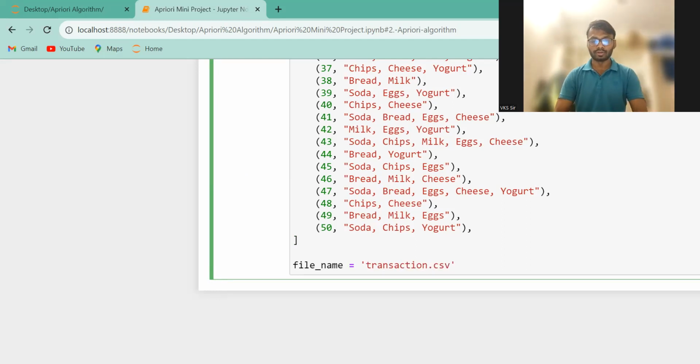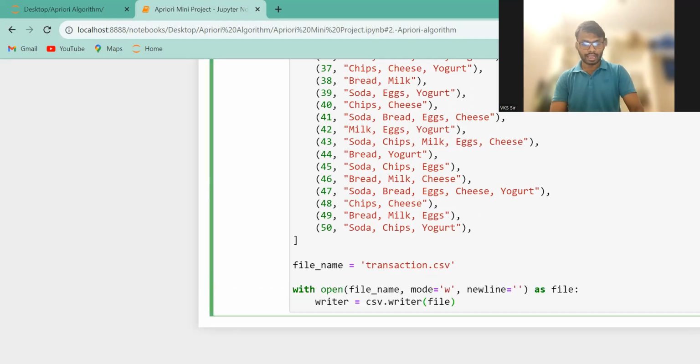Transaction.csv. Okay, so this one is the thing. The file will be saved with a specific name called transaction.csv. Right now, what we have to do is convert it into CSV format. For that, you have to write one piece of code, and that code is this one.